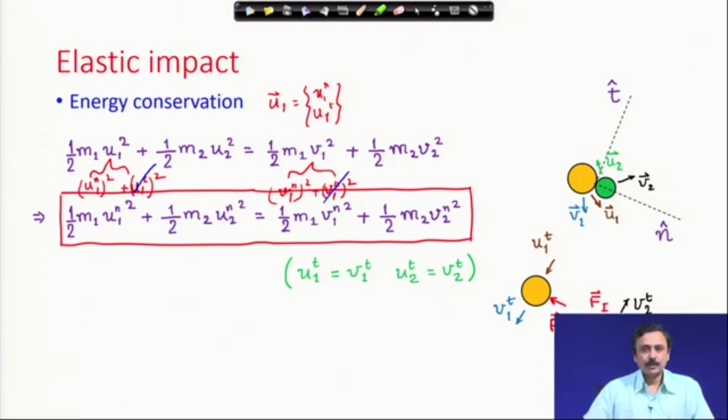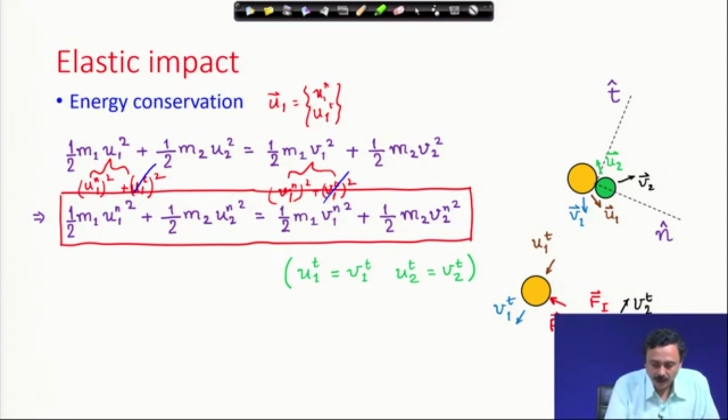In the just previous slide, we had this scalar linear momentum conservation of the system along the normal direction. Therefore, we now have two conditions. One is the linear momentum conservation equation of the system of two particles along the normal direction, and the other is the kinetic energy or energy conservation of the system. Both are scalar conditions, and we have two scalar equations, and we are left with two unknowns. What are these two unknowns?